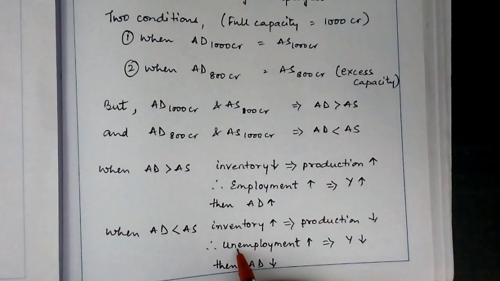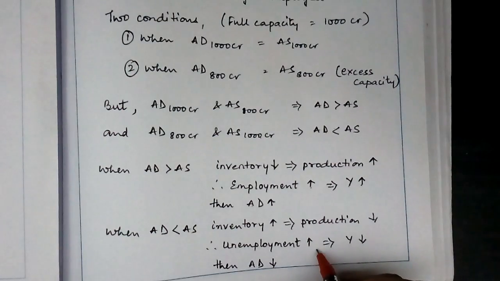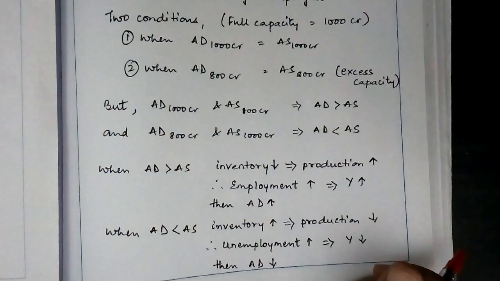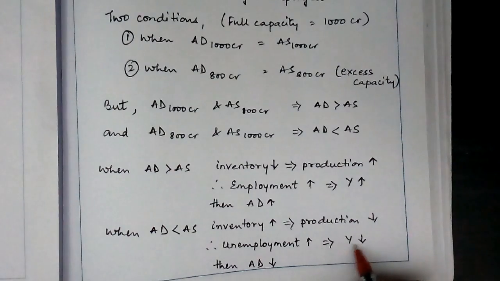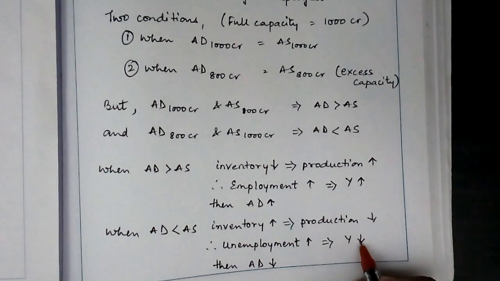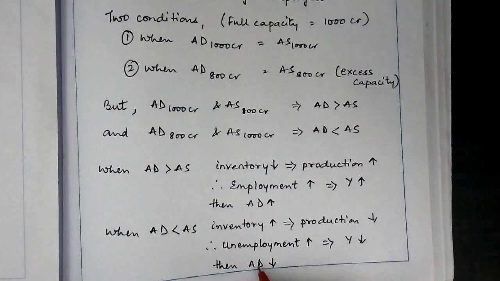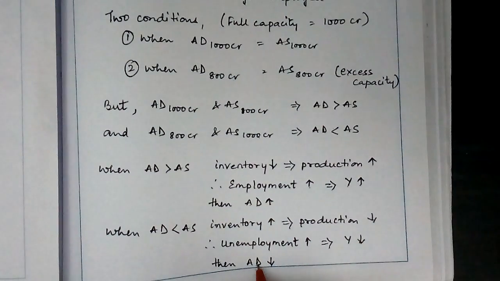By creating unemployment. That means people would lose their jobs because we don't need any more production now, because there's already a lot of stock existing. So that would imply a reduction in the income level. When the income reduces, the demand for goods and services also reduces.